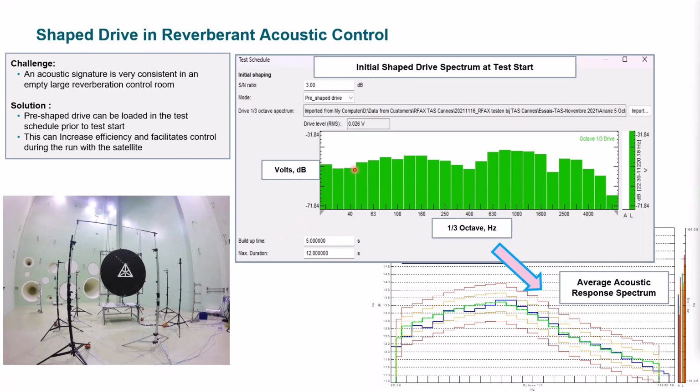If you know this information ahead of time, you can use this to your advantage, so that when it comes online, even at the lower levels, it's already got this pre-shaped signature drive output to accommodate a response spectrum. So a transfer function here can generate this response output. That's a new feature in the reverberant acoustic control system.